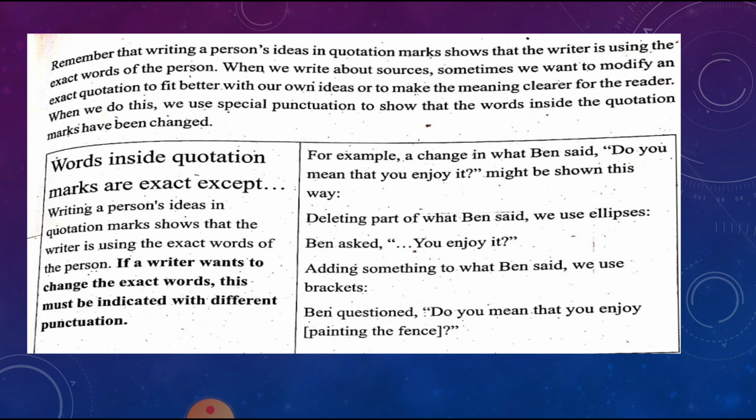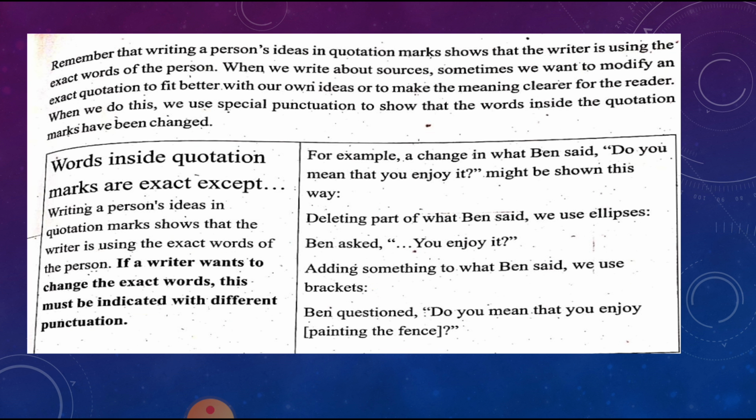When we are doing this, we use a specific punctuation mark to show that the words inside the quotation marks have been changed.